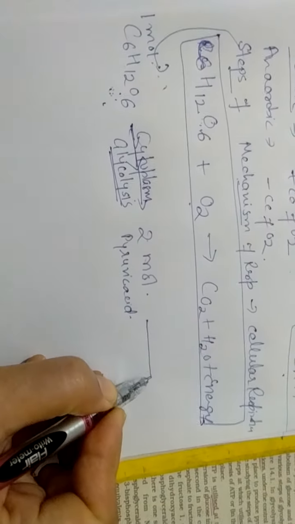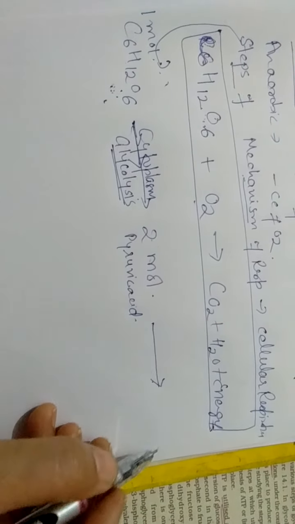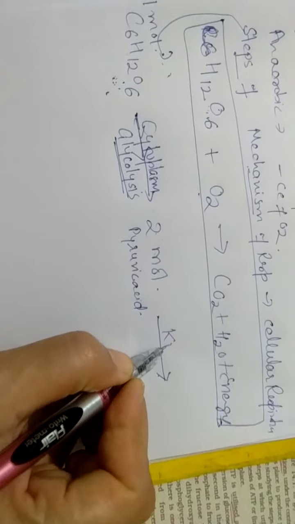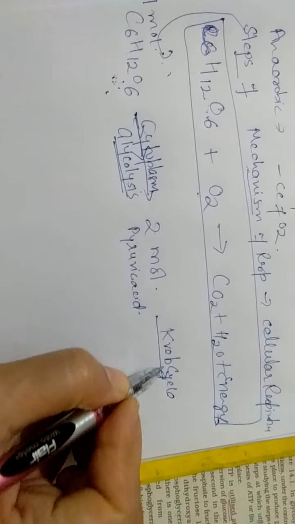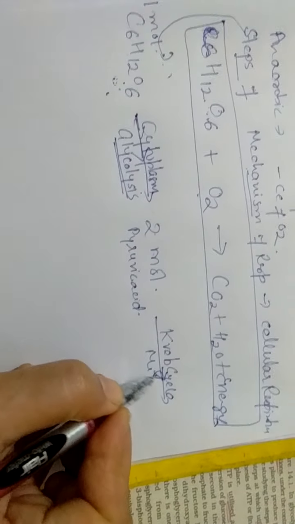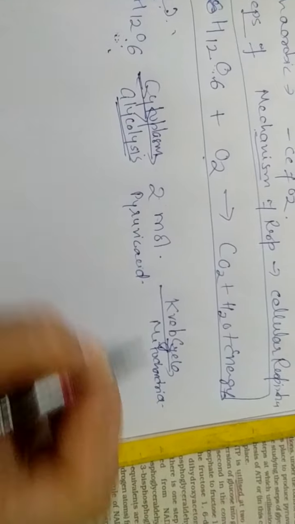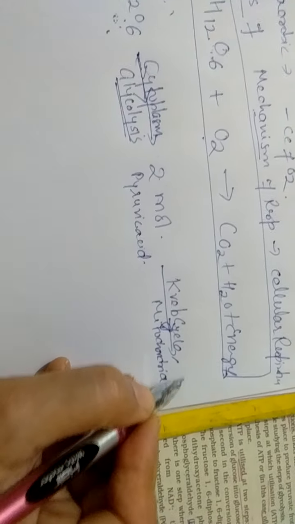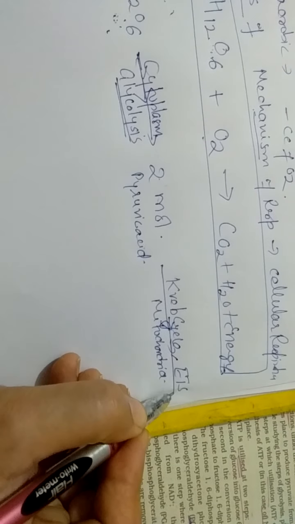So pyruvic acid will now release carbon dioxide, water and energy, but before that it will enter the Krebs cycle, and this Krebs cycle takes place in the mitochondria. And not only the Krebs cycle, the electron transport system also takes place there.